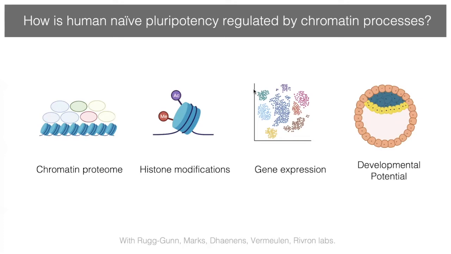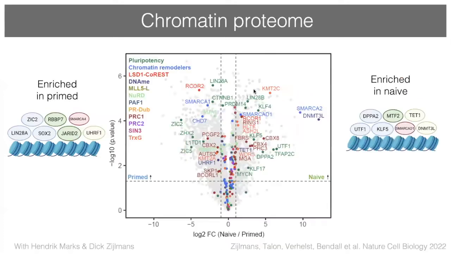So in order to do this, we've used mass spectrometry approaches and comprehensively determined the chromatin proteins in both naive and primed pluripotent stem cells. These are really rich data sets, thousands of proteins identified, and we can measure the abundance of each of these proteins in both pluripotent stem cell states.